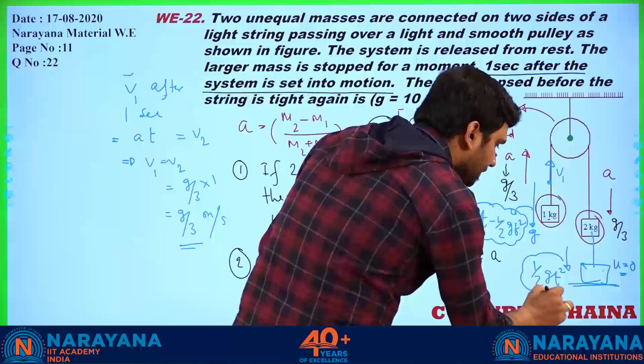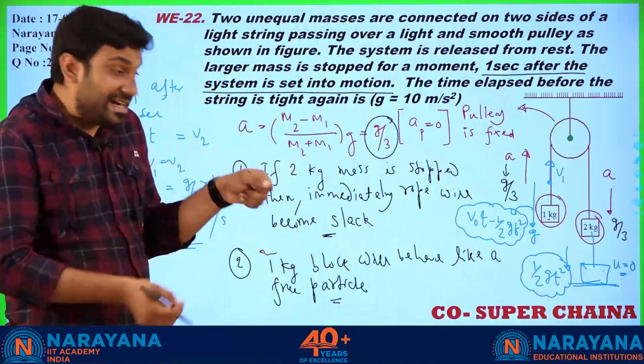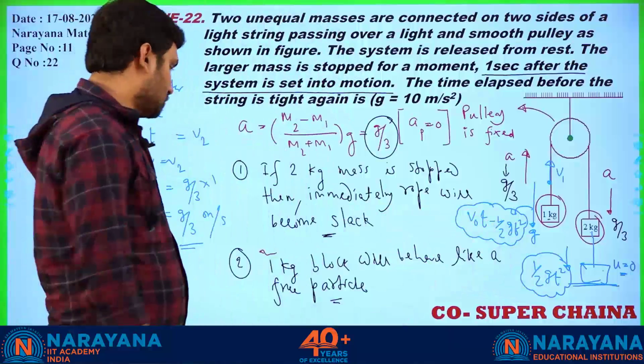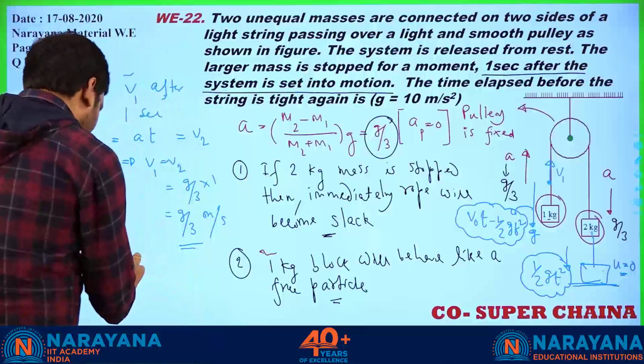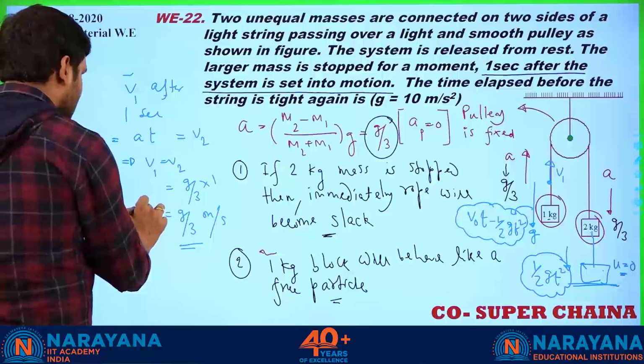That is also half gt square. Correct? So for the string to become tight again, these two displacements must be equal. So what is the ultimate condition? We will write V naught into t. Here, which is V naught? This I am taking to be V naught.